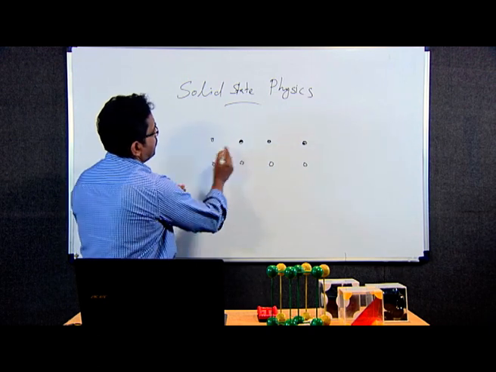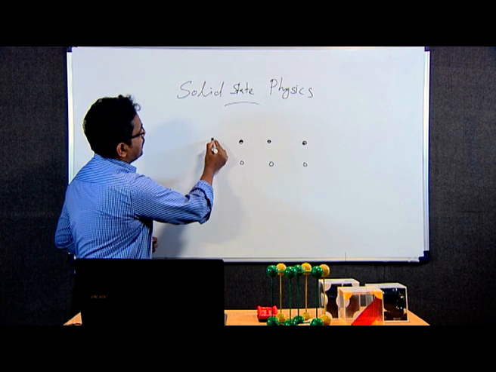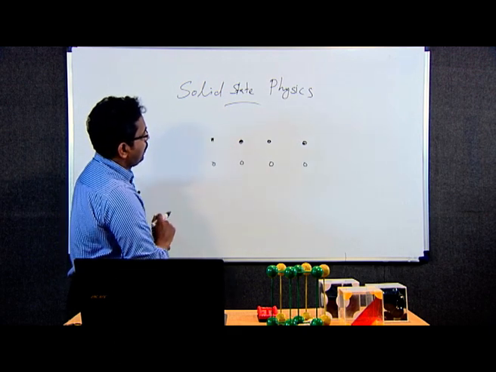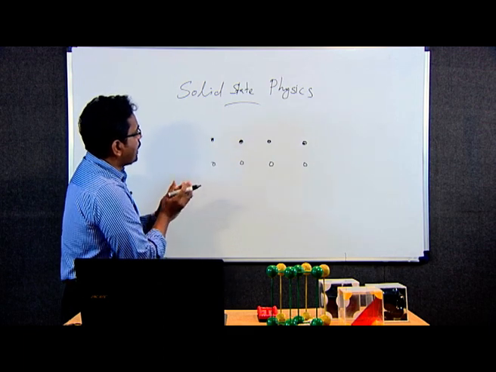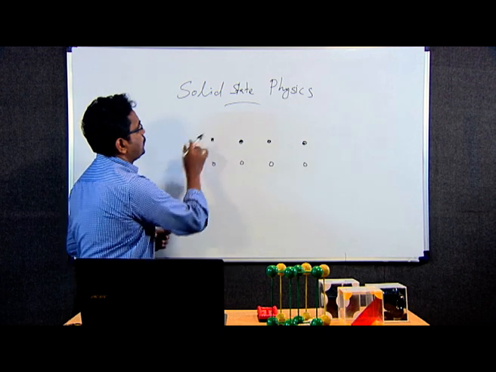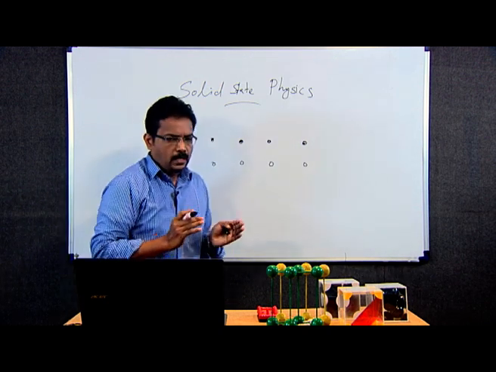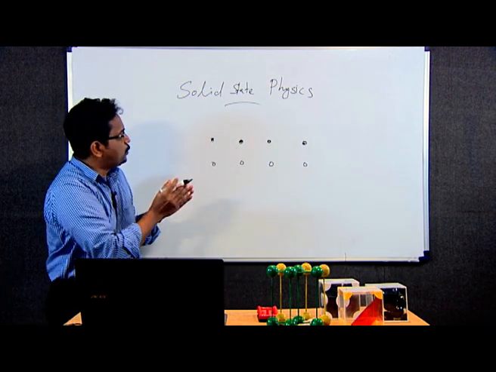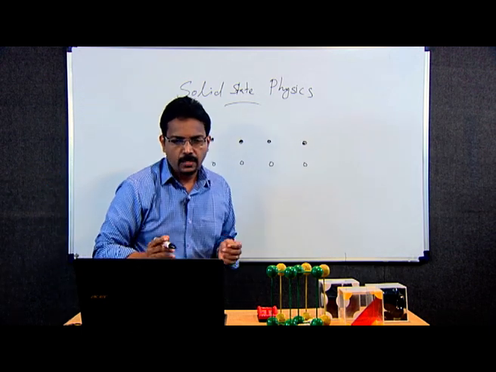At these points there may be an atom attached, or sometimes molecules, or a group of atoms or group of molecules attached to each lattice point. Then the lattice and the atoms attached to these points together make the crystal structure.